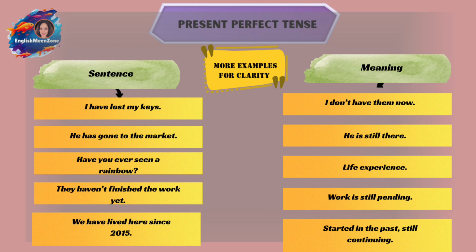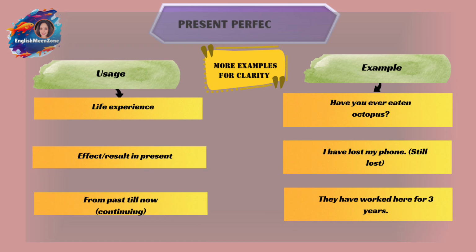Now the other thing that you should remember, these are examples that I have given. I have lost my keys, that means I don't have them even now. This is the meaning. He has gone to the market, he is still there, that means he is not here with me. Have you ever seen a rainbow? This is your experience. Have you ever experienced seeing a rainbow? They haven't finished the work yet. Work is still pending. Then we have lived here since 2015. That started in the past, still continuing. So this was a clarity that I wanted to give you.